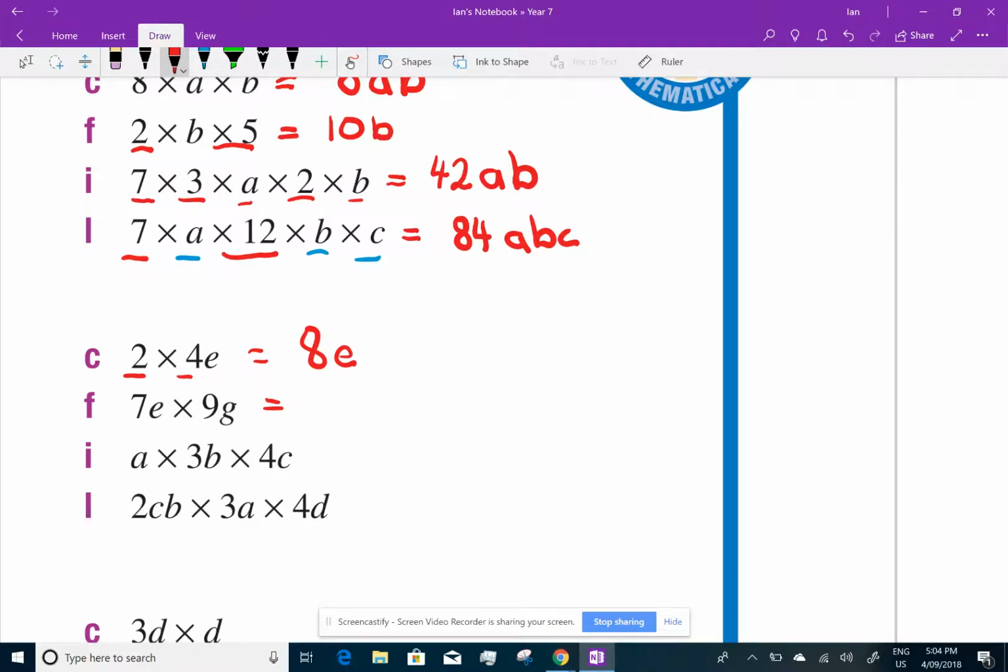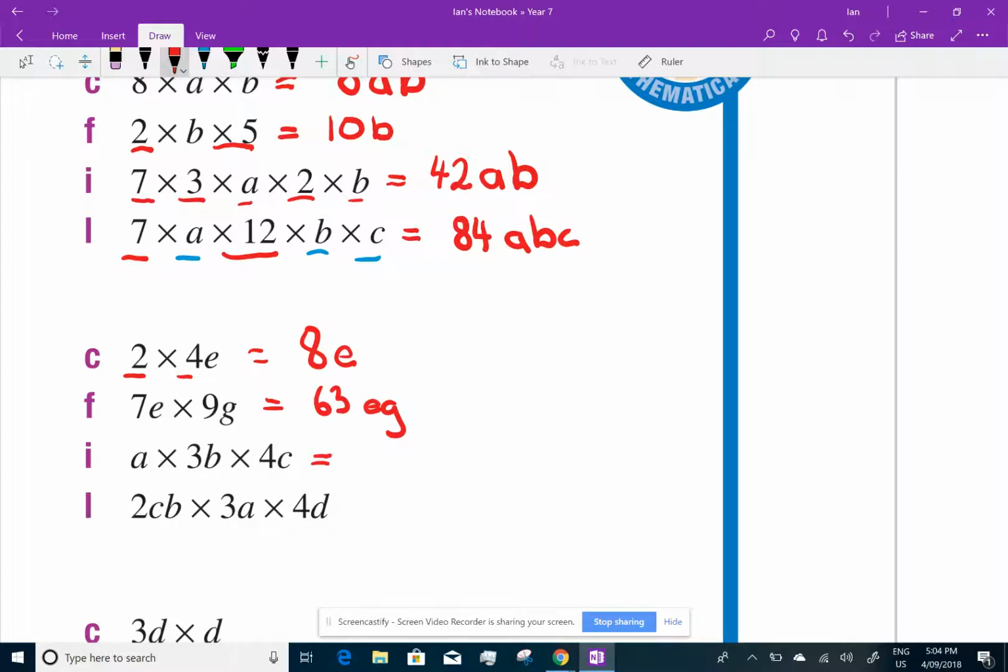But you might need to come back for the next question. 7 times 9. Well, 7 times 9 is 63. And then I write the letters. And I really do prefer to write them in alphabetical order. So I'm going to write E, G.